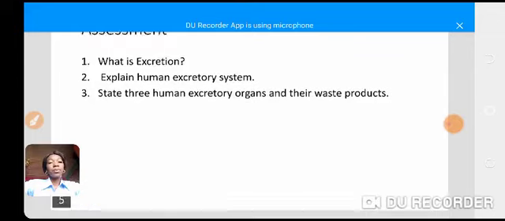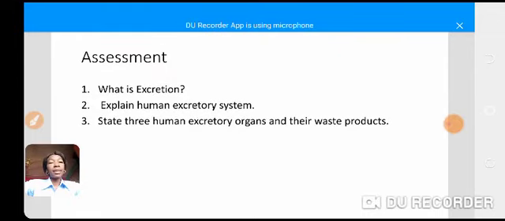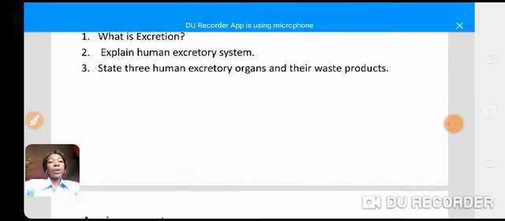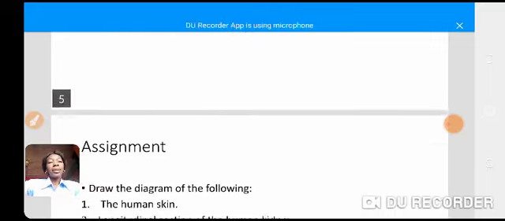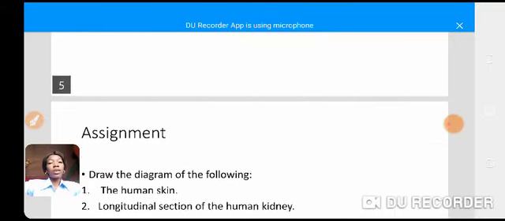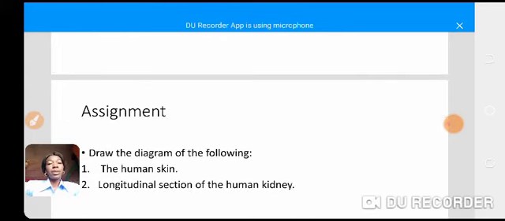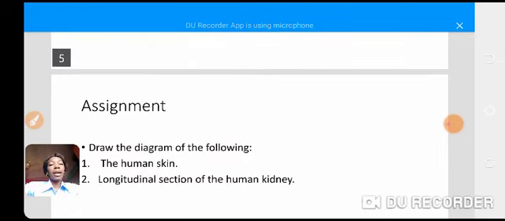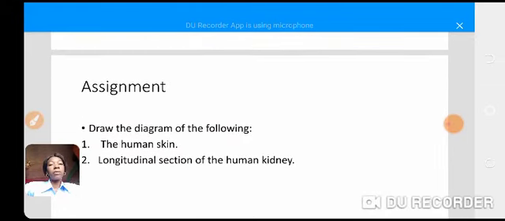Okay? Having answered this, I want you to open your notebook and write down this assignment. The assignment is draw the diagram of the following. First one is the human skin.